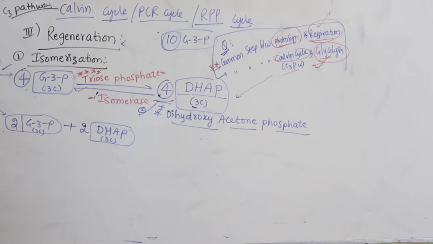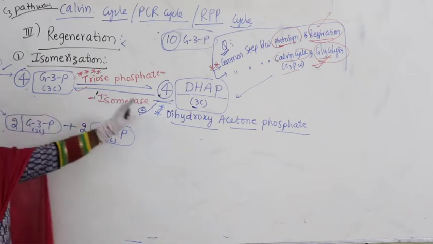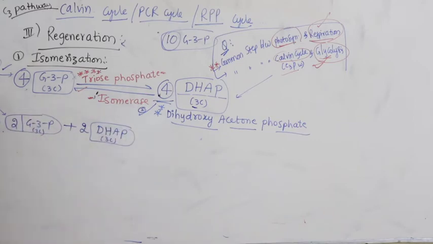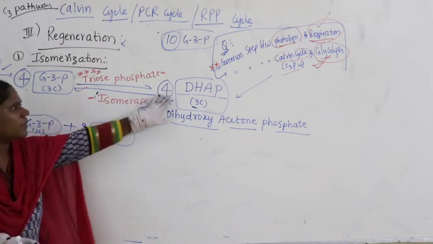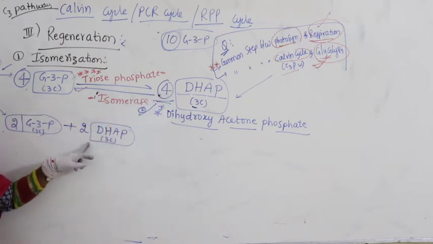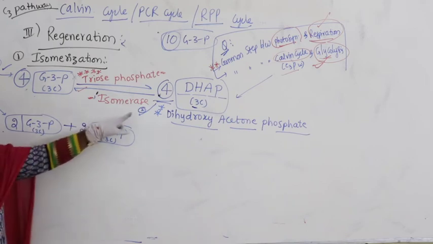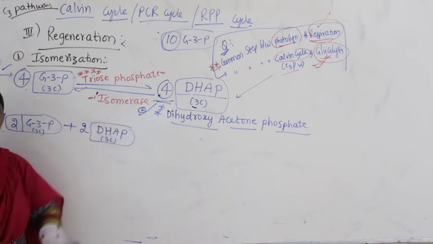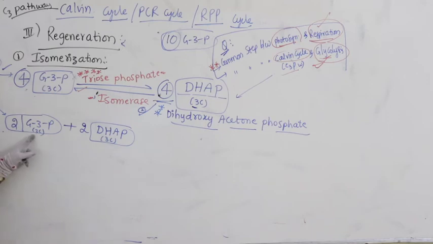Out of the 10 G3Ps, 4 G3Ps are utilized for conversion and following 4 DHAP. Now remaining are 6. Out of 6, again we are taking 2 G3Ps. Out of 4 here, 2 DHAP will participate in the reaction. How many are pending there? 2 will be pending there, right? Now here 3 carbons, 3 carbons.